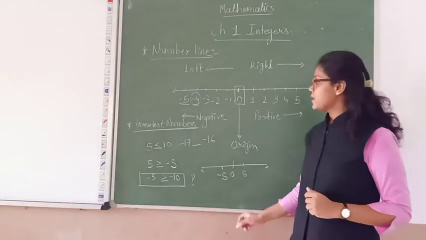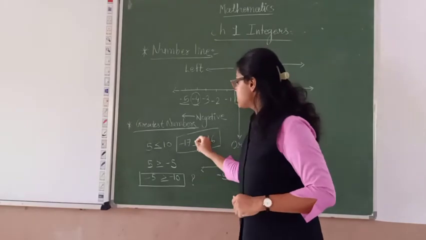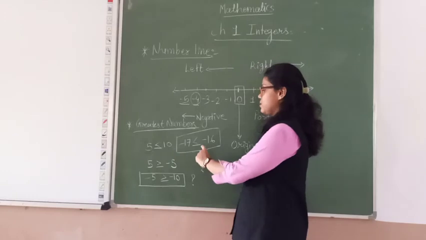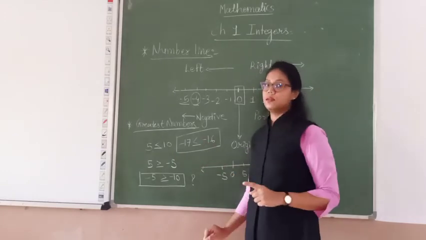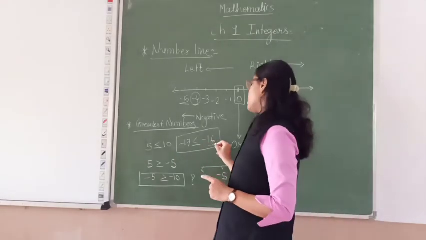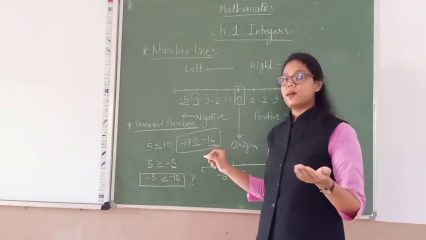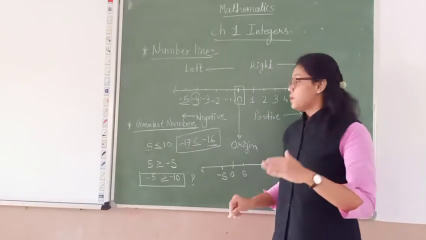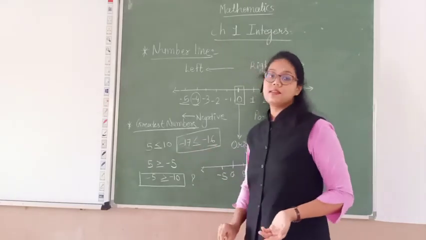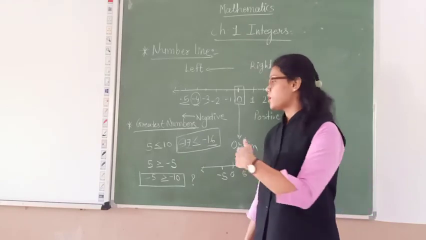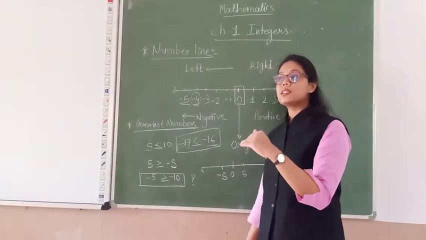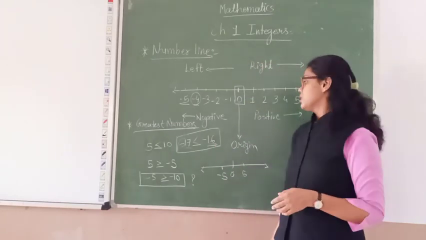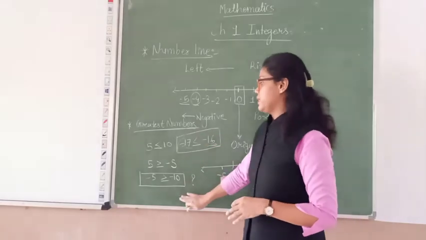Which number is bigger in this? -60. Clear? Now the minus sign is mentioned. If we look at it, 17 is bigger, but before the 17 there is a minus sign. What does it show? It shows that -17 is less than -16. Clear? Now that is about the greatest number.